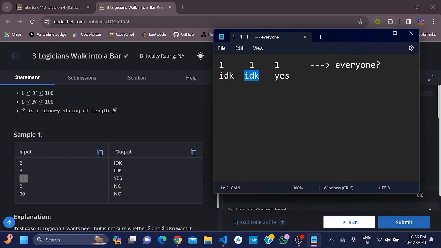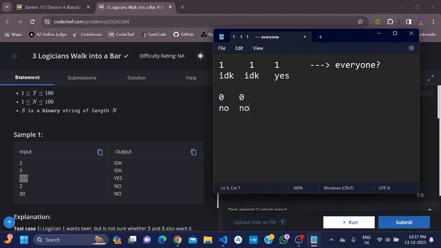Okay, so let's check another string, 0 0. For this first person, the question is the same: does everyone reply beer? He knows that he does not need beer, so he will simply answer no, because at least one of the persons is not demanding beer. The second one is also replying 0, so the answer will be no.